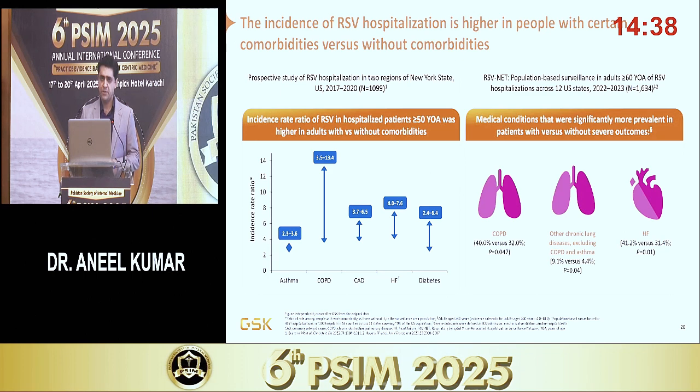If we compare patients with comorbidities with those who don't have comorbidities, we can clearly appreciate here that these patients have a higher incidence of severe infection and more hospitalization because of RSV as compared to those patients who don't have these comorbidities.